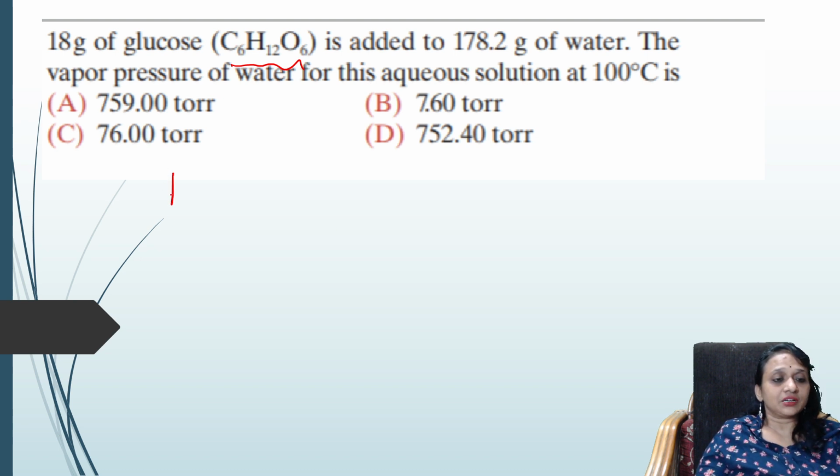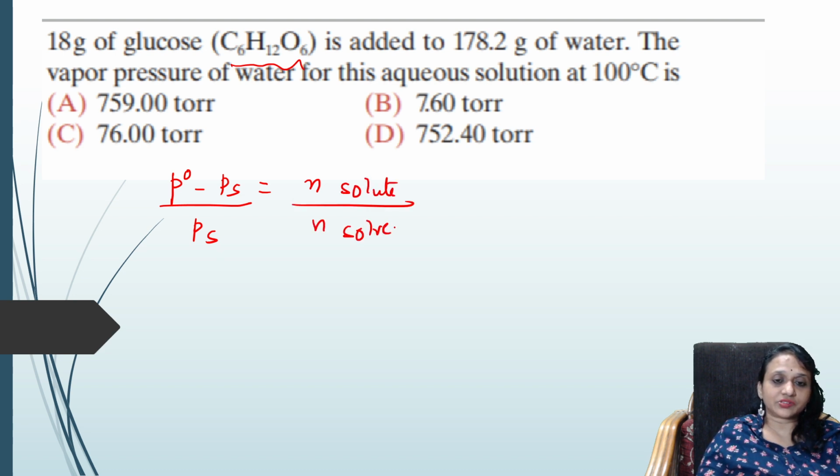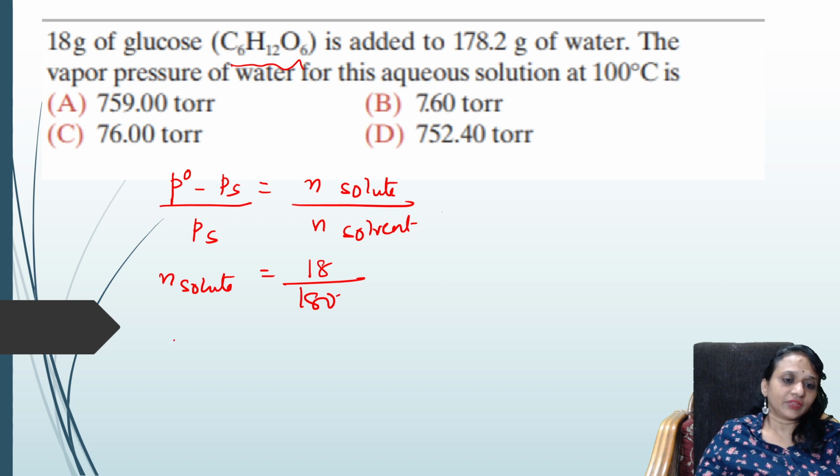Let us see. What is the formula? P naught minus PS by P naught is equal to n moles of solute divided by n moles of solvent. This is the formula. Alright. Now, let us find for solute. n solute is equal to weight by molecular weight, 180. n of solvent, how much is n of solvent?